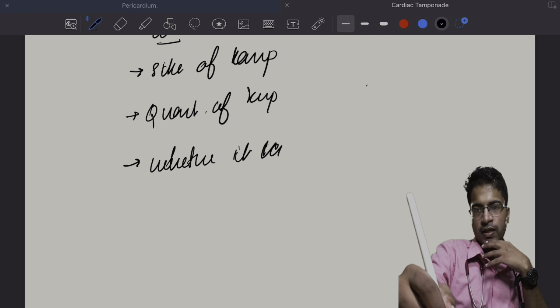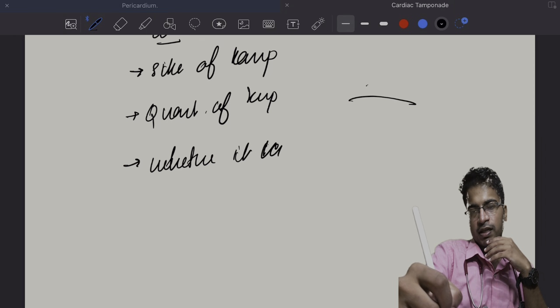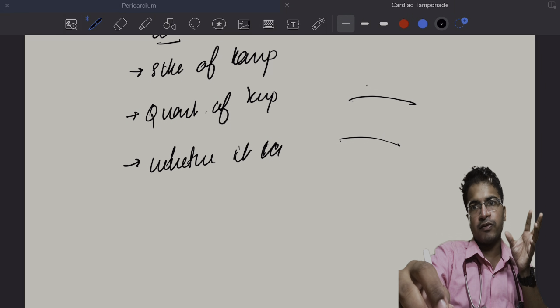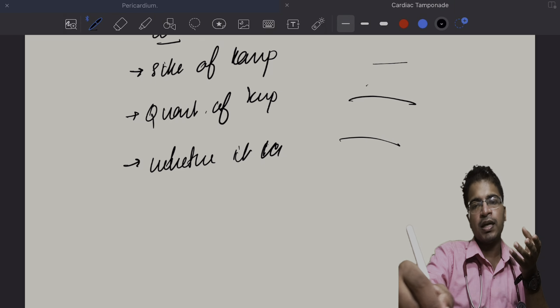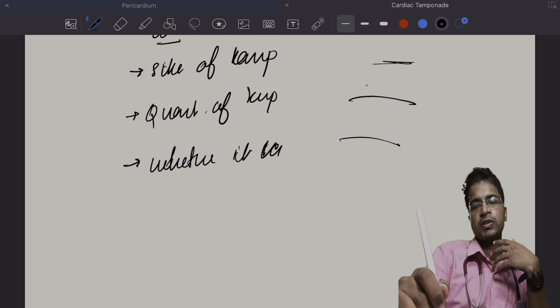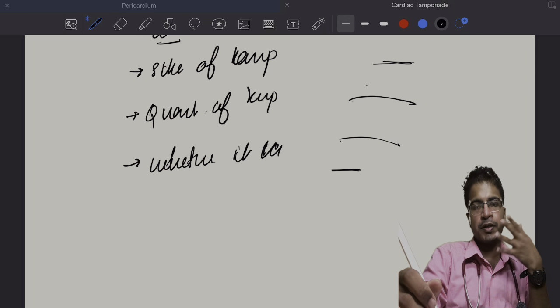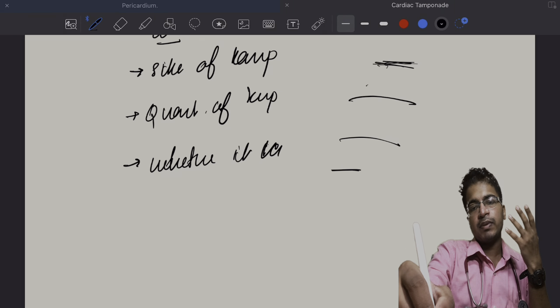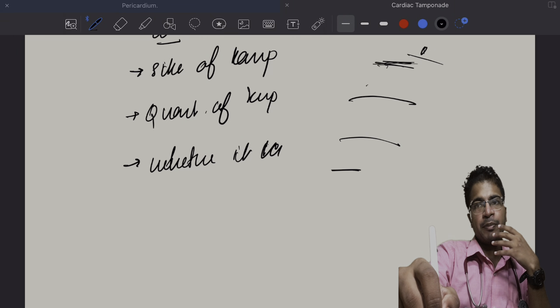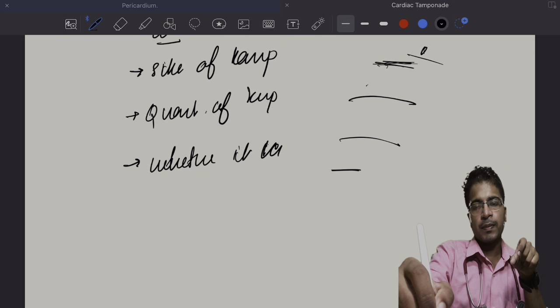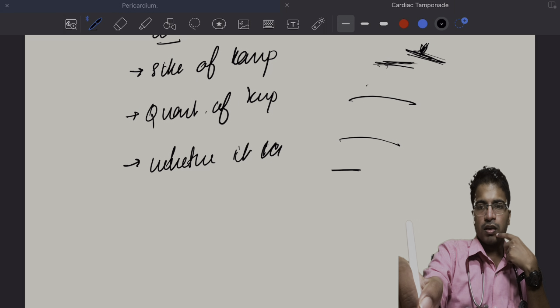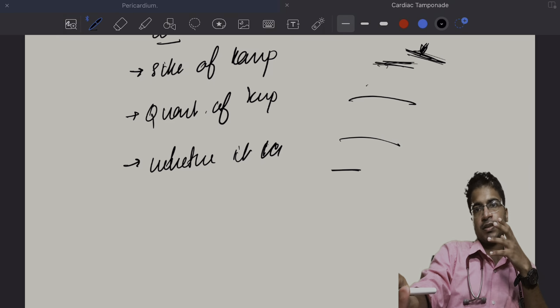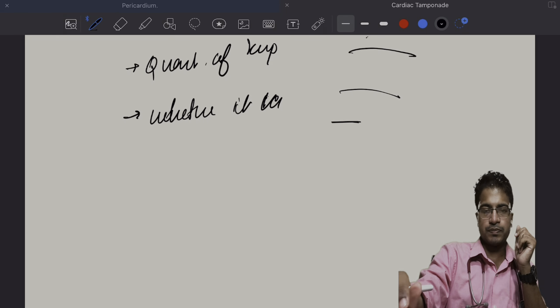When you appreciate the aorta, if the fluid is anterior to the aorta, it will mostly be pericardial fluid. If it is posterior to the aorta, it will mostly be pleural fluid. If it is anterior to the aorta and in an accessible area, you can directly tap it under echocardiographic, sonographic guidance.